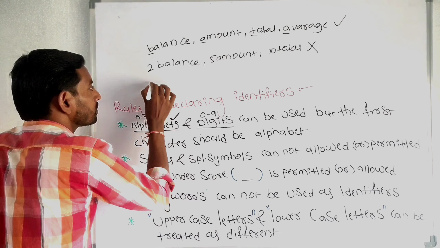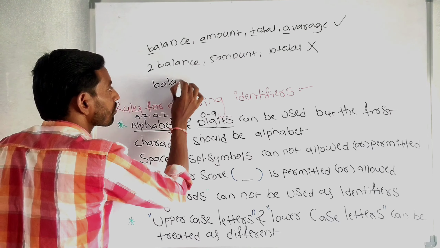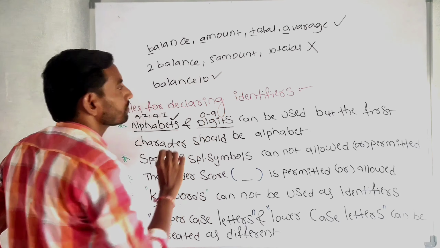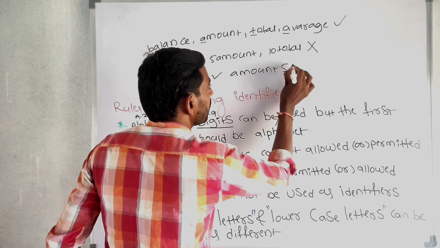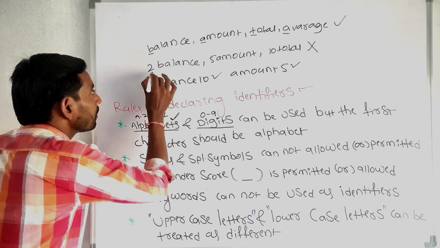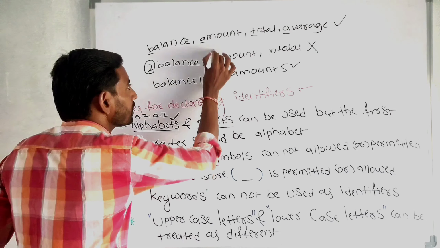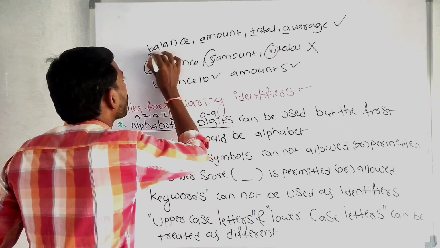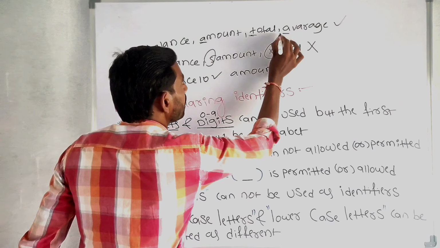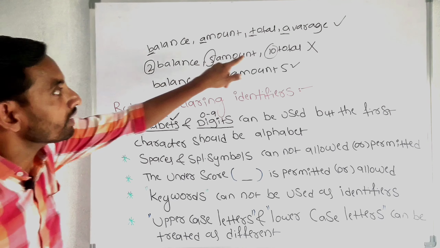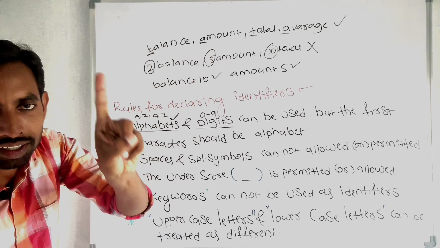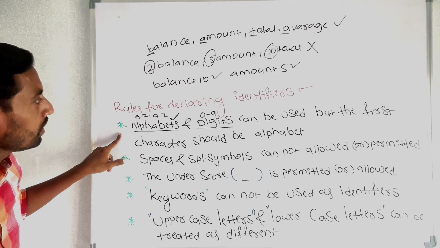If you write balance 10, it's right. Amount 5, it's right. You cannot write digits as the first character. That is the first rule.